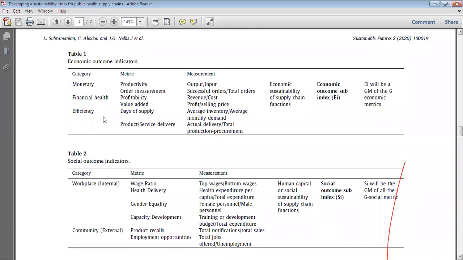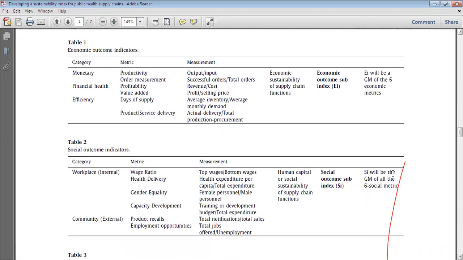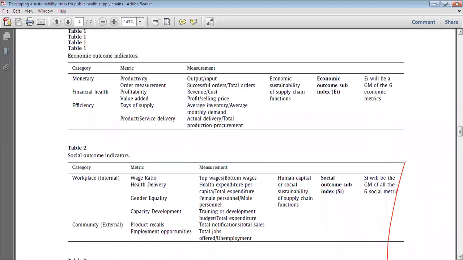But if you have different types of categories, suppose here is category 1 and here you are starting category 2, then you can show the horizontal lines.